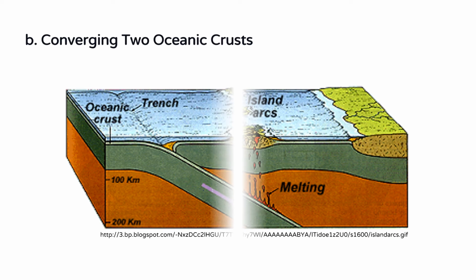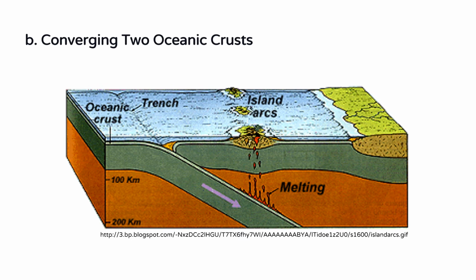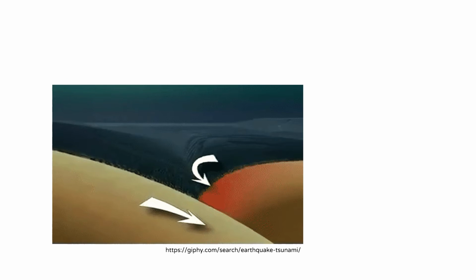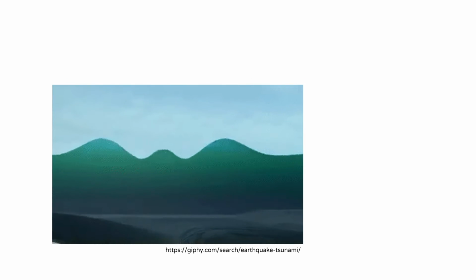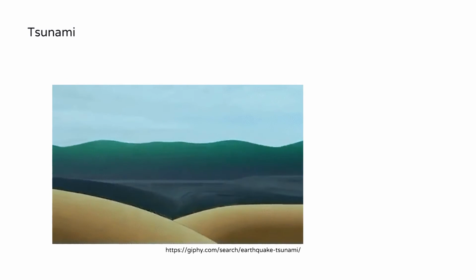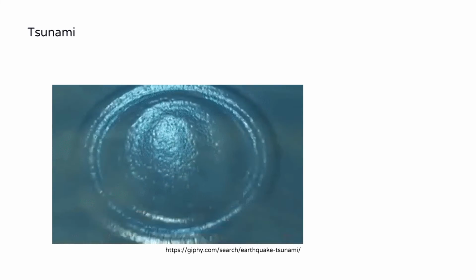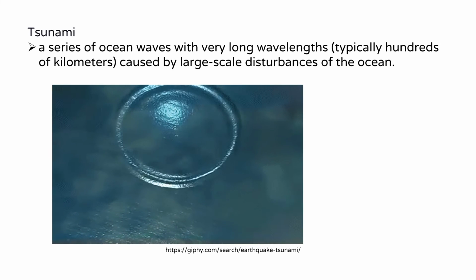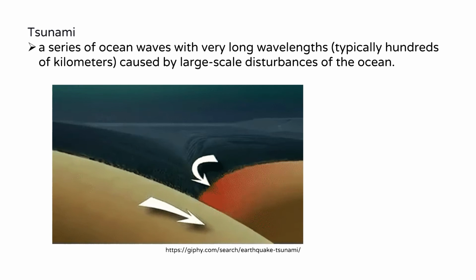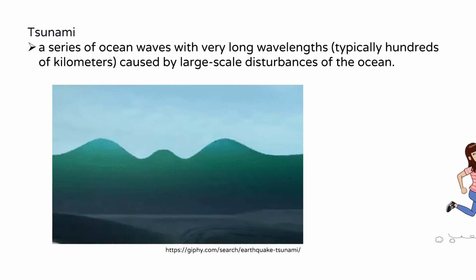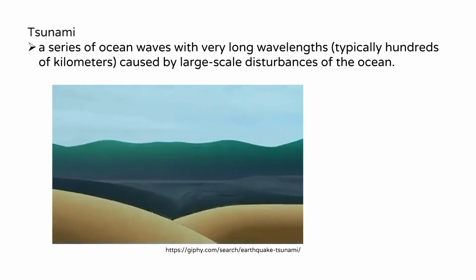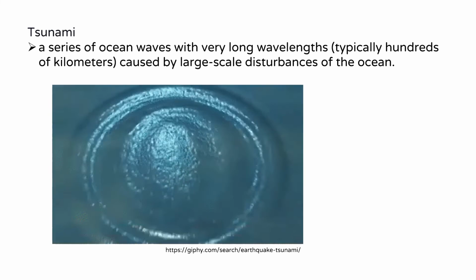Like the first type of convergent boundaries discussed, converging oceanic plates will cause the formation of trenches, and these trenches will become sources of earthquakes. Underwater earthquakes, especially the stronger ones, can generate tsunamis. The Japanese term for harbor wave, tsunami, is a series of ocean waves with very long wavelengths, typically hundreds of kilometers, caused by large-scale disturbances of the ocean.